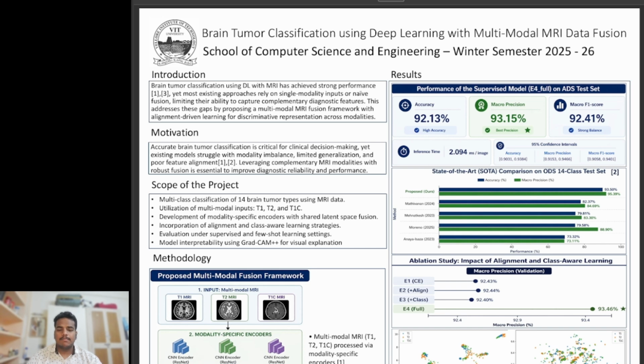Good morning, everyone. We are presenting our capstone project titled Brain Tumor Classification Using Deep Learning with Multi-modal MRI Data Fusion. We did our project under the guidance of Professor Jyotish Mehta. Basically, our work addresses key limitations in existing deep learning approaches by introducing a structured multimodal fusion framework with alignment-driven learning. So now we will begin with the introduction part.